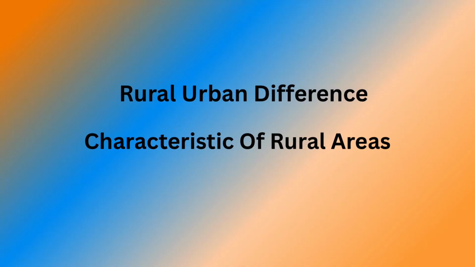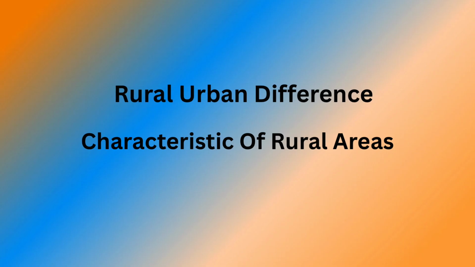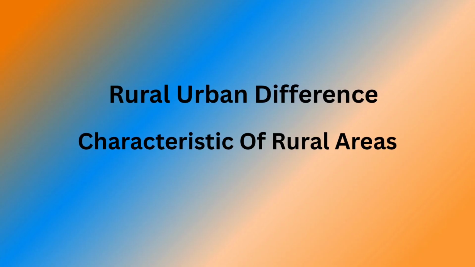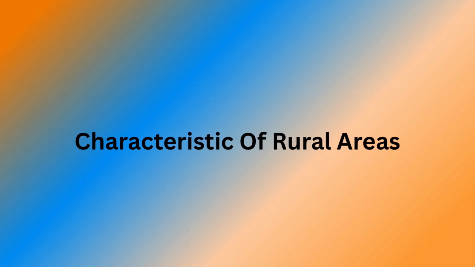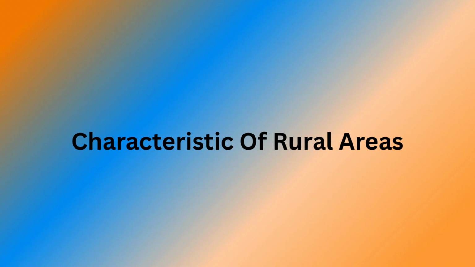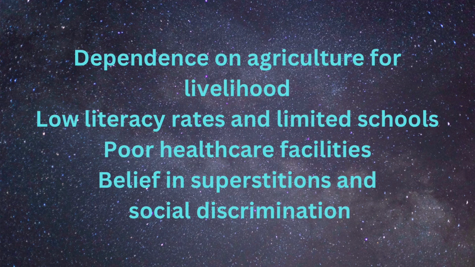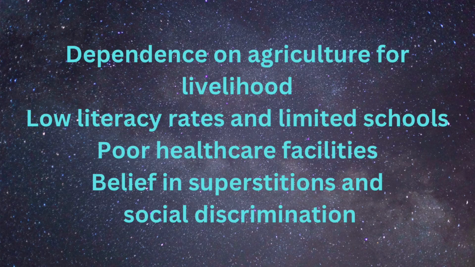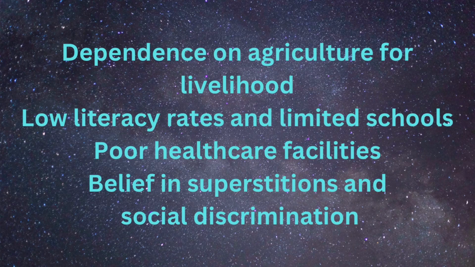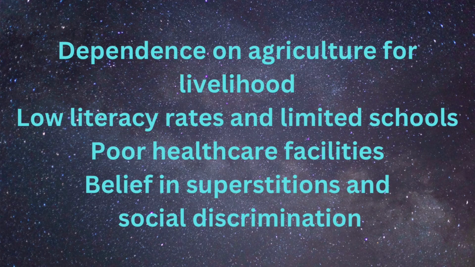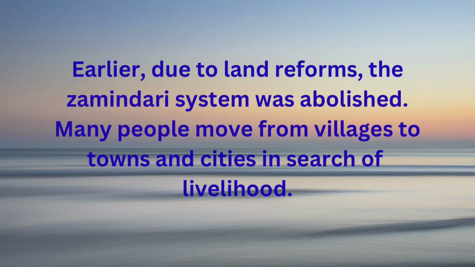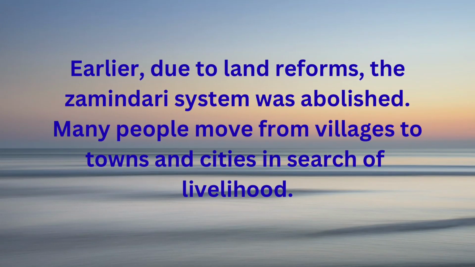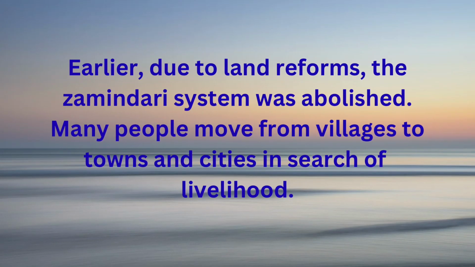We have already studied migration, where people move from rural to urban areas in search of better education, healthcare, jobs, and freedom. Previously, rural areas were often characterized by dependence on agriculture for livelihood, low literacy rates, limited schools, poor healthcare facilities, belief in superstitions, and social discrimination. Earlier, due to land reform, the Zamindari system was abolished.